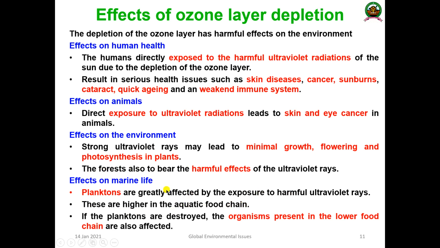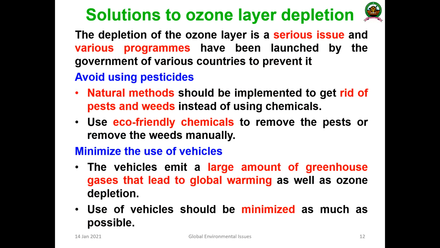If the aquatic ecosystem undergoes direct penetration of these ultraviolet rays, then it creates a lot of problems. If the planktons are destroyed, the organisms present in the higher food chains are also destroyed. Okay, so that is the next important thing.